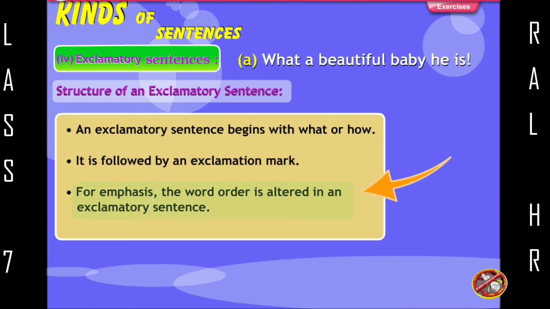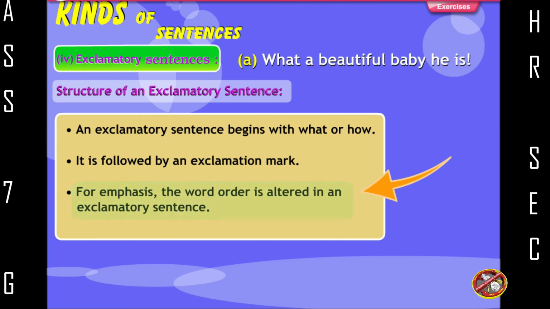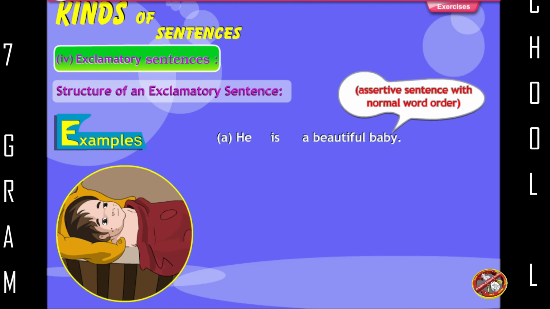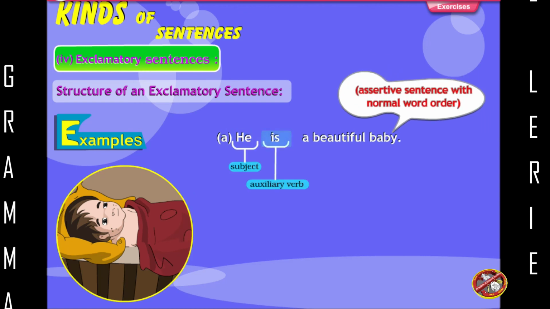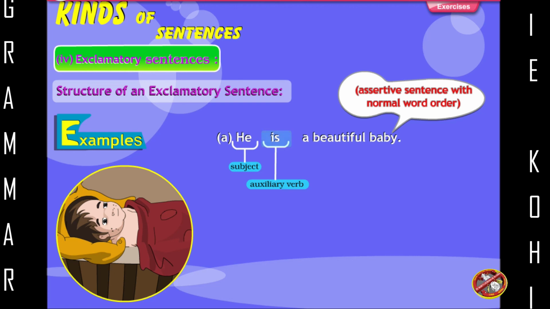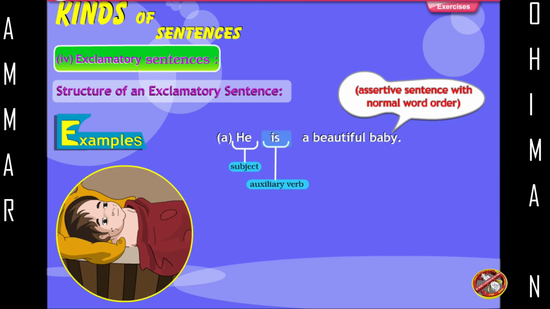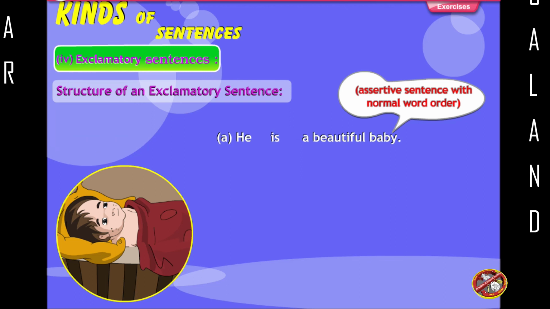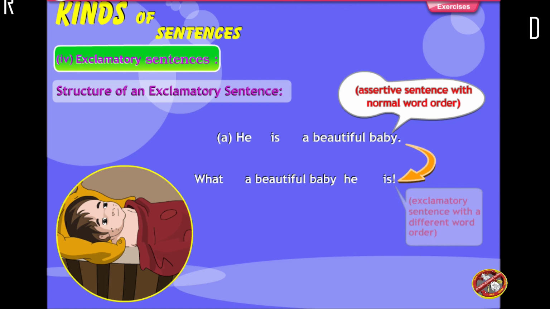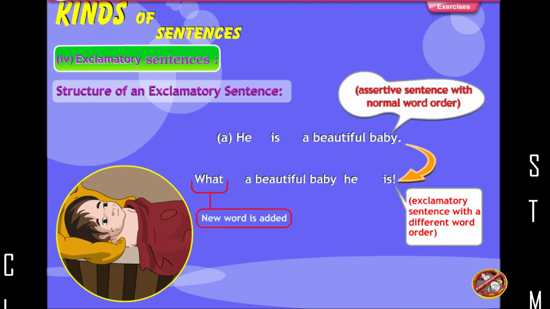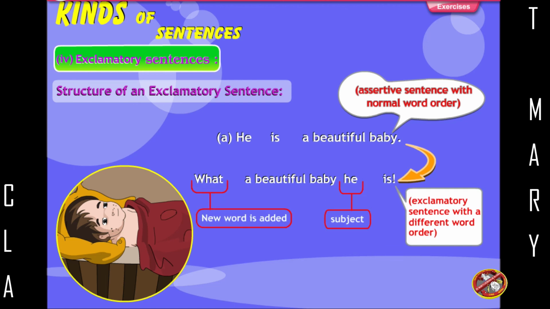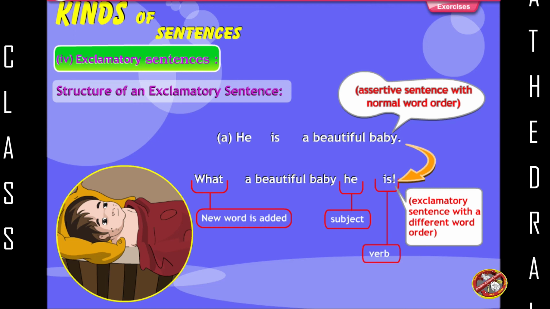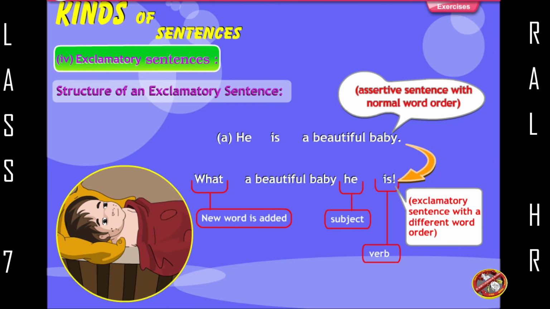For emphasis, the word order is altered in an exclamatory sentence. Examples: He, subject; is, verb; a beautiful baby. Assertive sentence with normal word order. The above sentence transforms into: What, new word is added; a beautiful baby, he, subject; is, verb. Exclamatory sentence with a different word order.